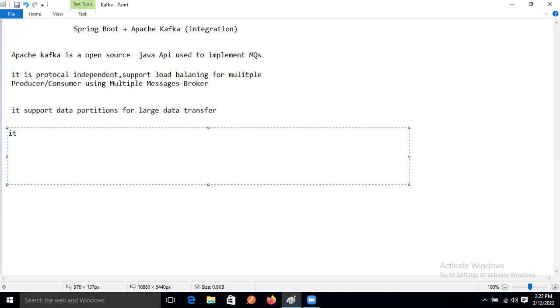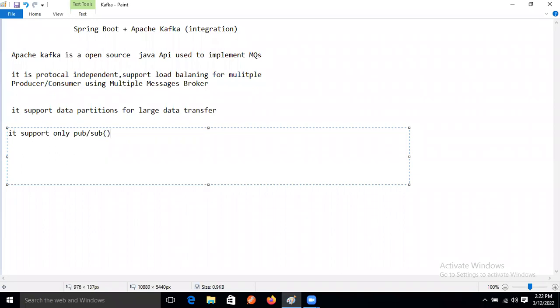It supports only pub-sub communication, right? There are no queues. There is no queues concept in Kafka.